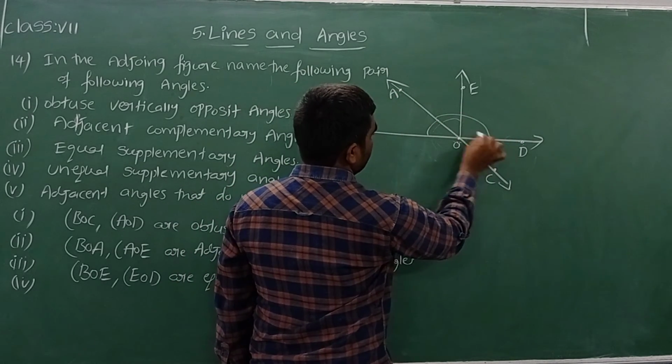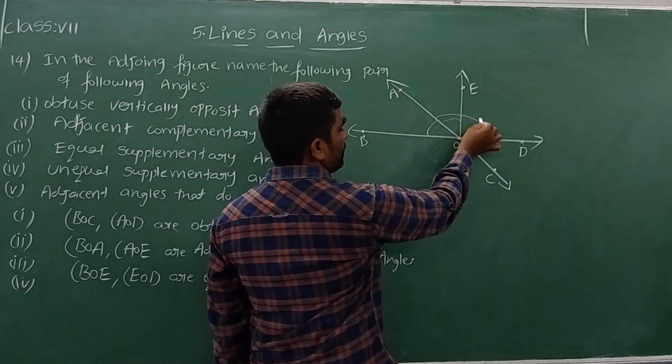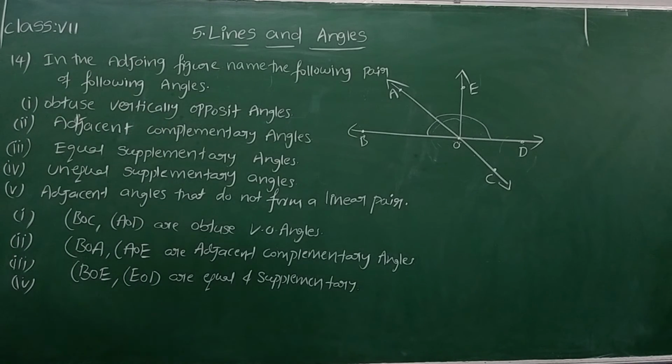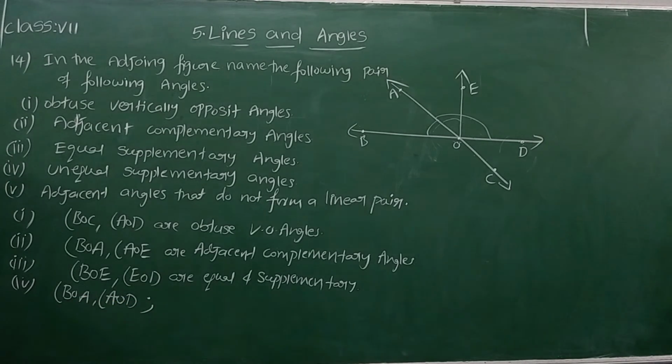Both the angles are unequal, but the sum of these two will give us 180 degrees. You can write angle BOA, comma, angle AOD. This is one pair of angles which are unequal but supplementary.